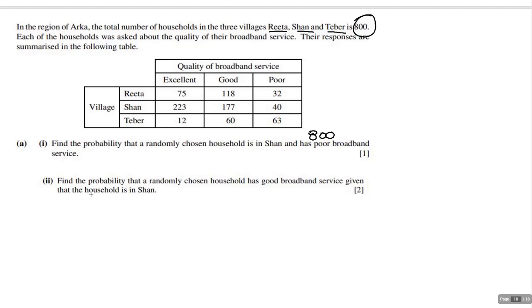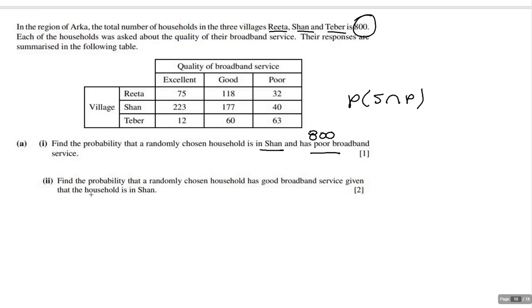Okay, so hopefully you did that. Let's take a look. Find the probability that a randomly chosen household is in Sean and has poor broadband. So I need them to meet both criteria. This is the probability that it's S and poor. I'm going to find what meets both characteristics.